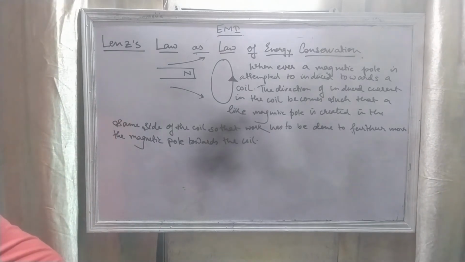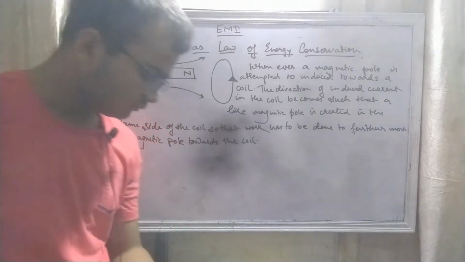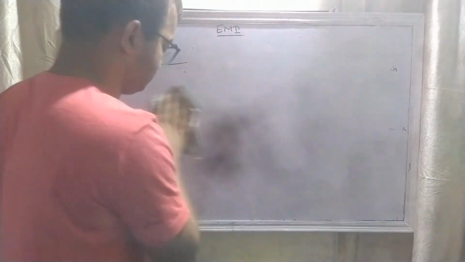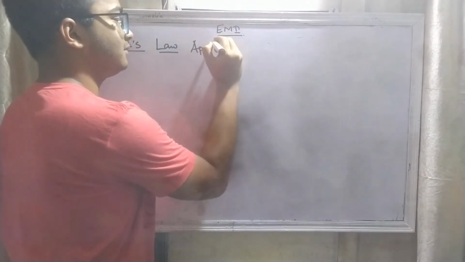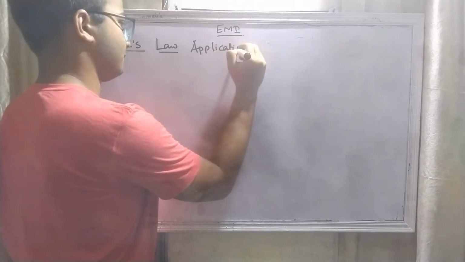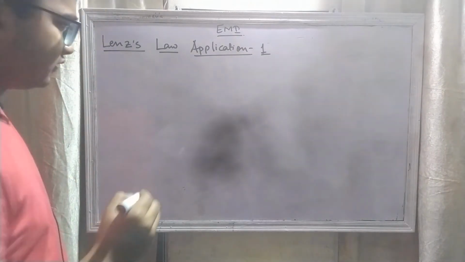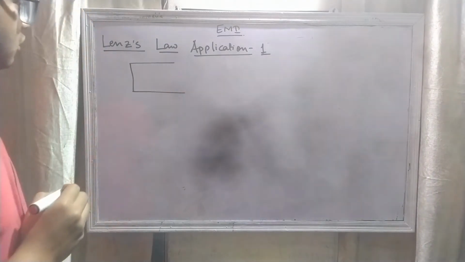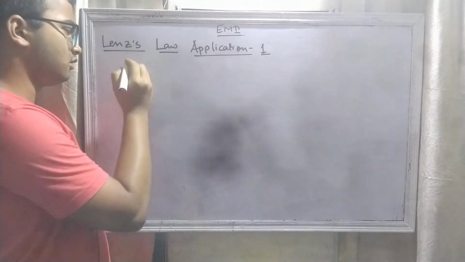Moving on to the next portion, which is application 1 of Lenz's law. For application 1, let's erase the board. Application 1 of Lenz's law. Application 1 is sliding a straight conductor in a perpendicularly applied or crossed magnetic field.